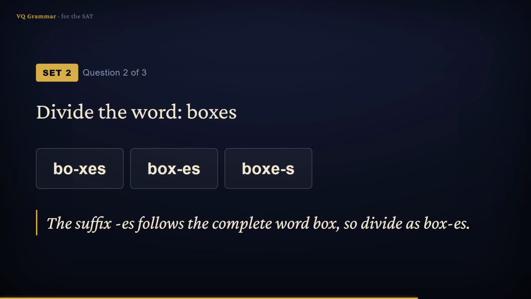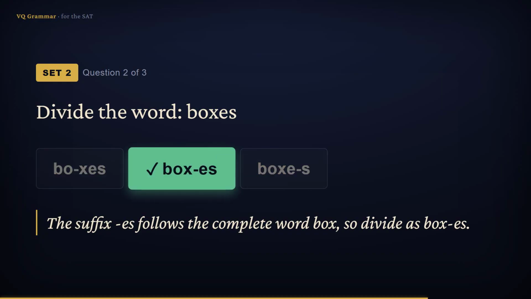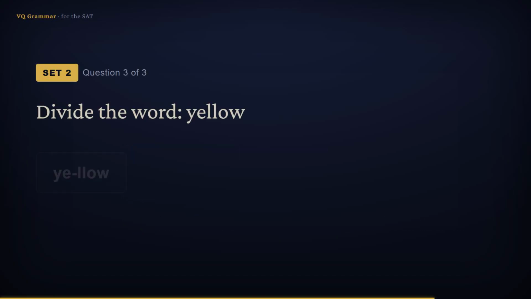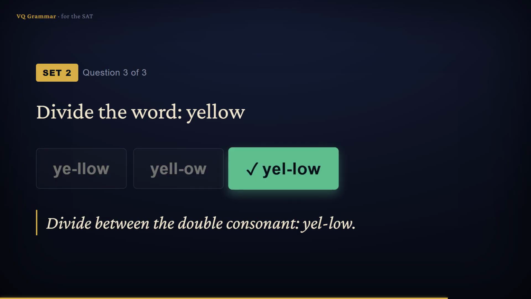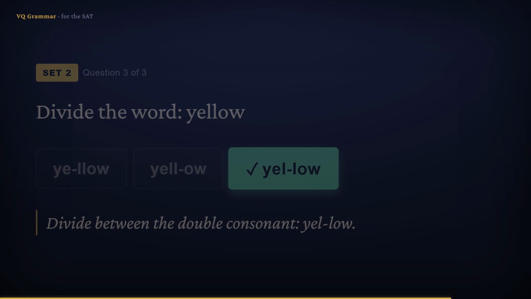The suffix es follows the complete word box, so you divide after the whole word. So the answer is box-es. Take the word yellow. You divide between the double consonant, between the two L's. So the answer is yel-low.